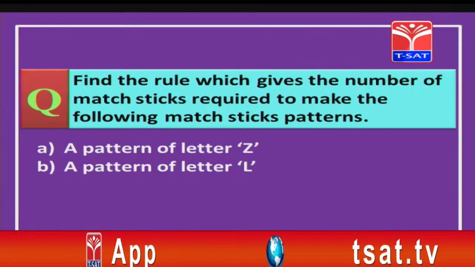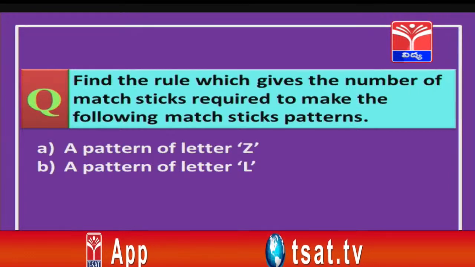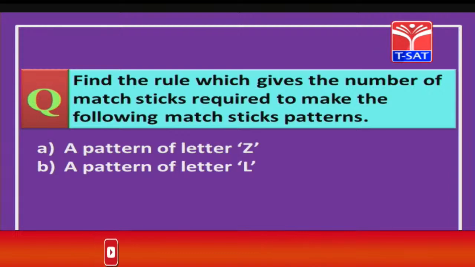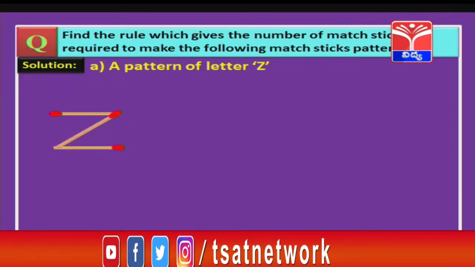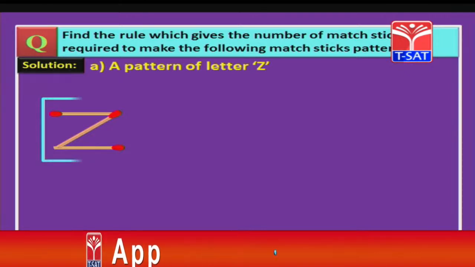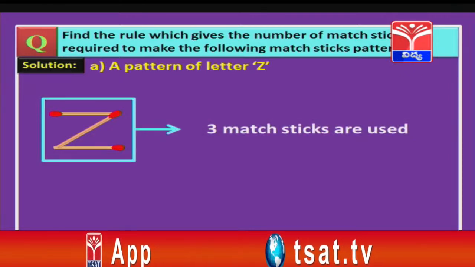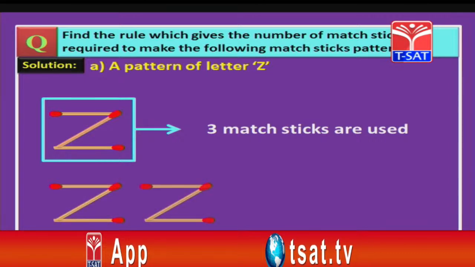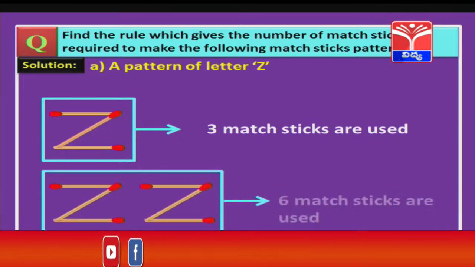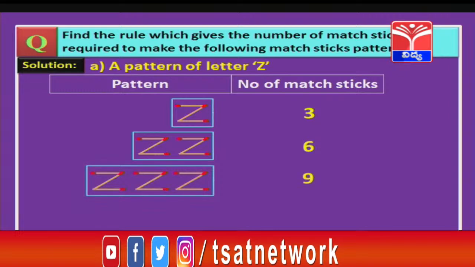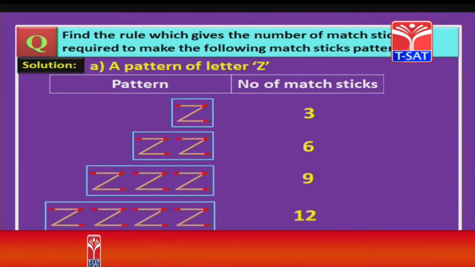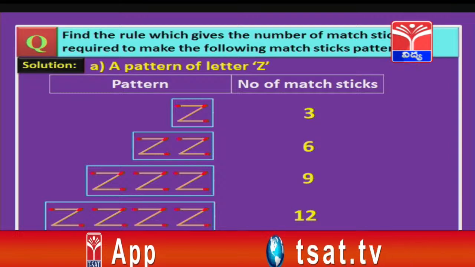Let us start with our first example. Find the rule which gives the number of matchsticks required to make the following matchstick patterns. The first one is Z and the second one is L. Let us start with the first one, pattern of Z. So, how many matchsticks are required, children, to make Z? Right, we need 3 matchsticks. Now, similarly, to make 2 Zs, how many are required, children? That is right, we require 6. So, similarly, we will find out for 3 there are 9 matchsticks required, and for 4 we require 12 matchsticks.